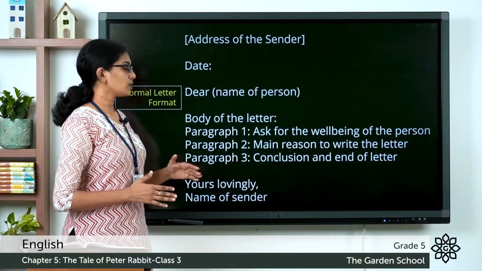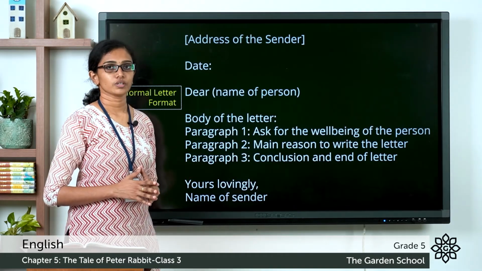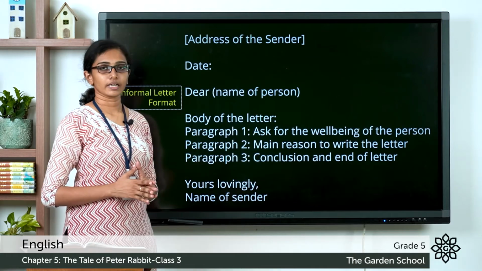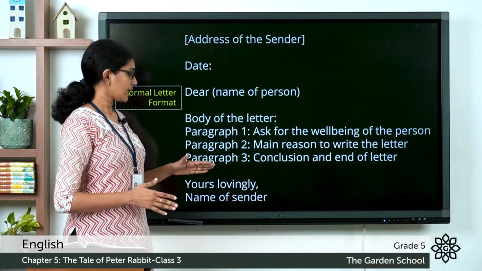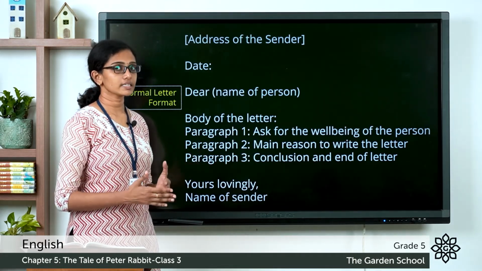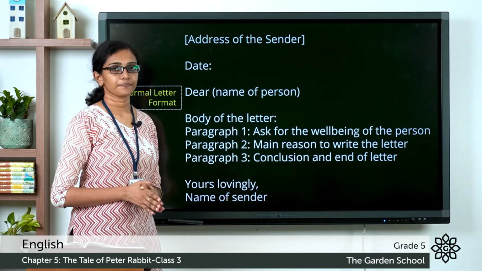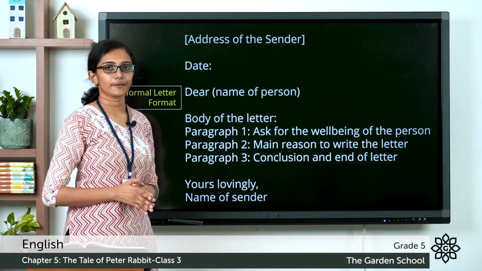And below the third paragraph, you have to write the complimentary clause. For example, yours lovingly, yours sincerely. These are called complimentary clauses. And below that, you write the name of the sender. If you are writing the letter, you have to write your name. So this is the general format for writing an informal letter.